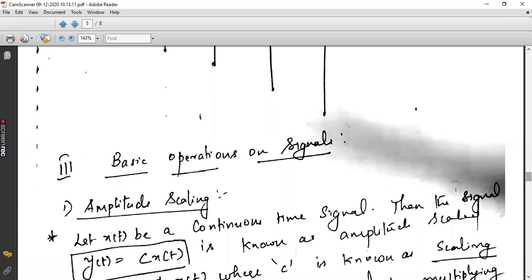After those things, we come across the elementary signals. The elementary signals are nothing but elementary continuous and elementary discrete time signals.